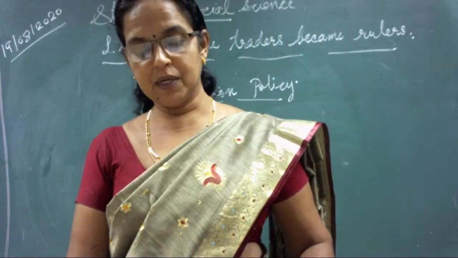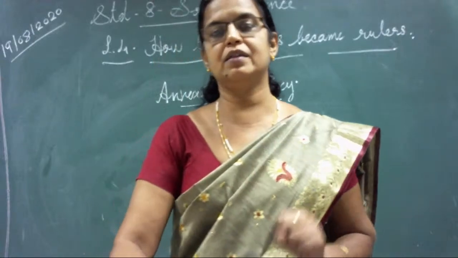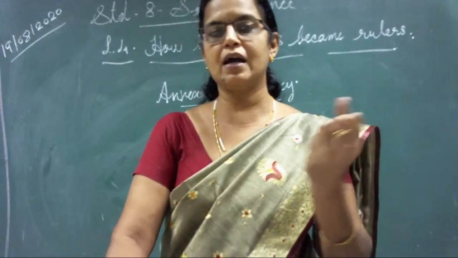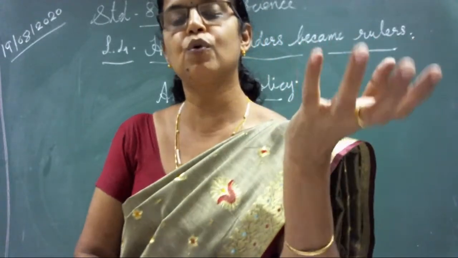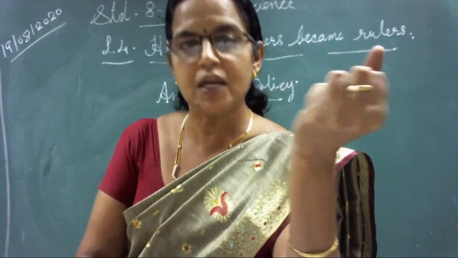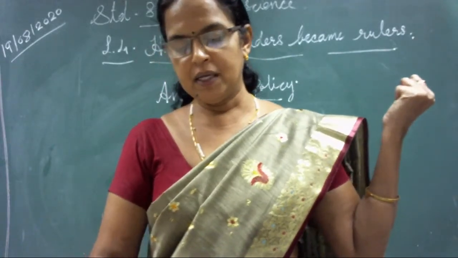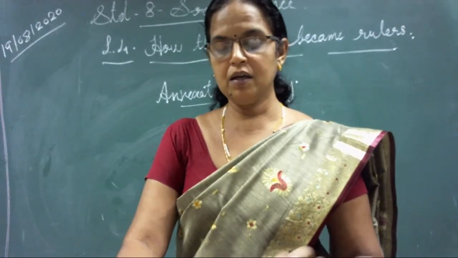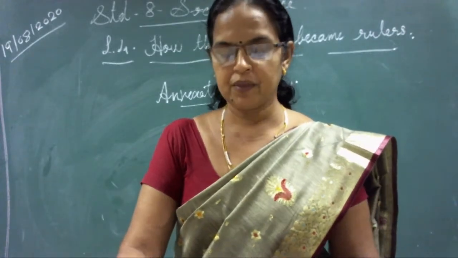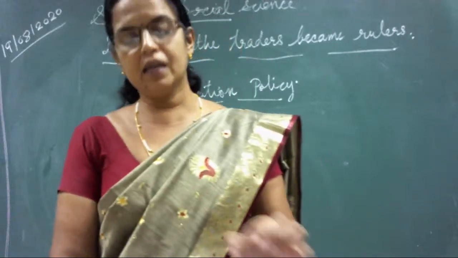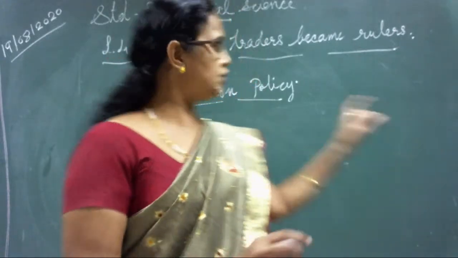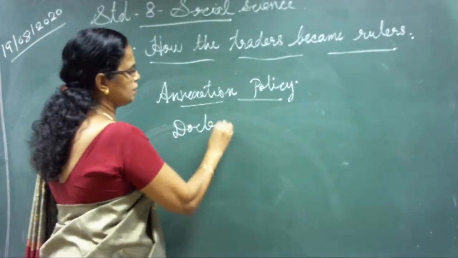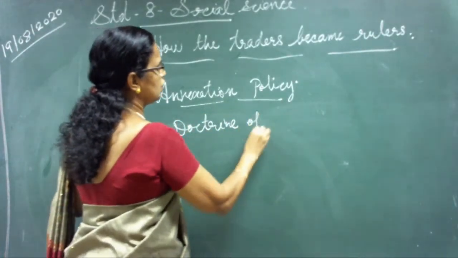So the states accepted that, and this way they annexed, they gradually joined all these anarchical, otherwise misruled, princely states to their region. Many states, and afterwards Burma, otherwise Myanmar, and Punjab also were annexed. And one more policy he introduced along with this, that is known as the doctrine of lapse. It is not mentioned in your textbook, the doctrine of lapse.